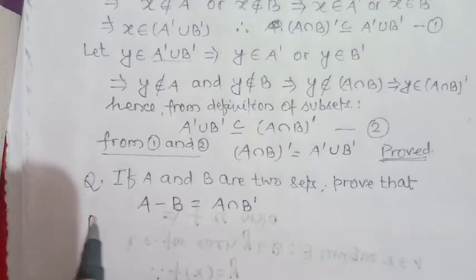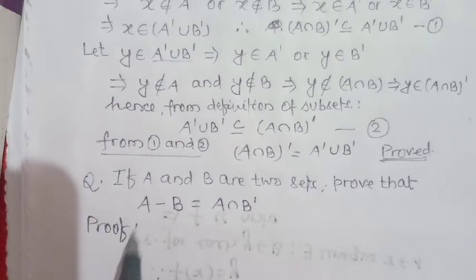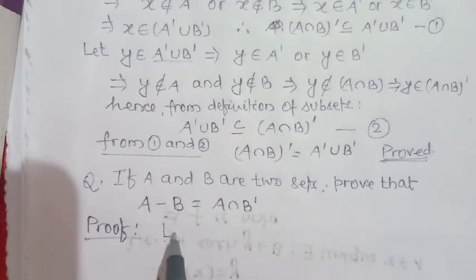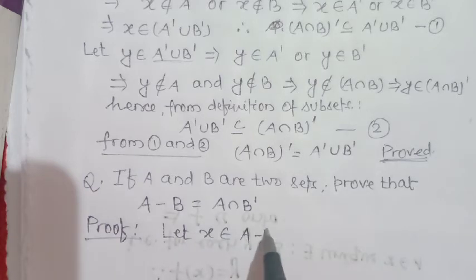So first consider, let X belong to A minus B. So what is the definition of difference of two sets?